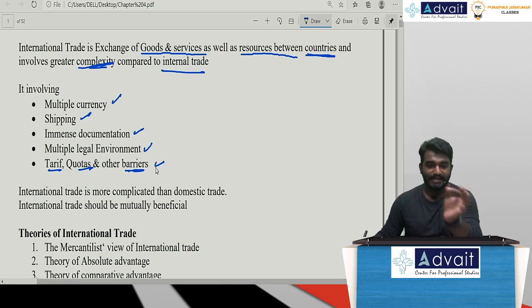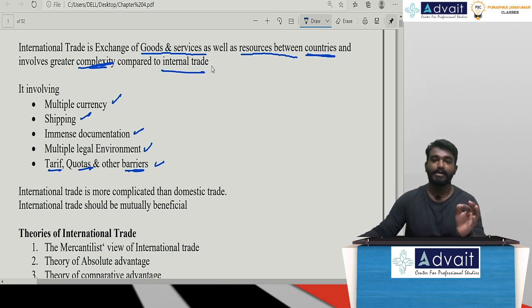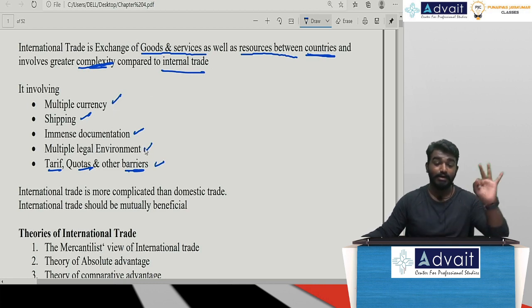So what is international trade? International trade is an exchange of goods and services as well as resources between countries, and it involves greater complexity compared to domestic trade. Along with the meaning, there are 5 other important points to remember. Point number 1, multiple currencies are involved. Point number 2, multiple legal environments are involved. Point number 3, documentation processing is involved. Point number 4, shipping is involved. Point number 5, tariffs, quotas and other barriers.